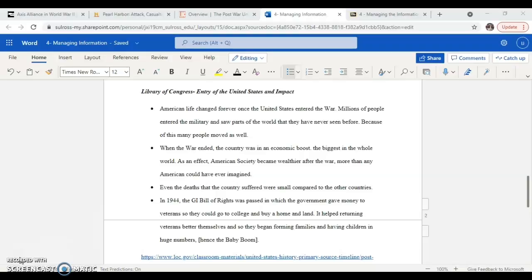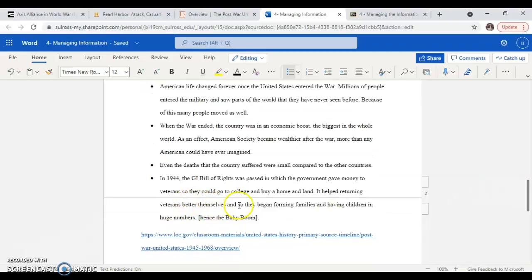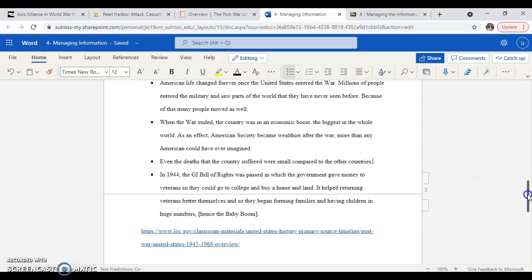In 1944, the GI Bill of Rights was passed, in which the government gave money to returning veterans so they could go to college and buy a home and some land. It reassured the veterans who returned from the war. It also helped them better themselves, and after that they started forming families and having children in large numbers. Hence the baby boom, and that's why nowadays there are a lot of older people known as baby boomers. We hear that a lot. There were a lot of babies born during that time.